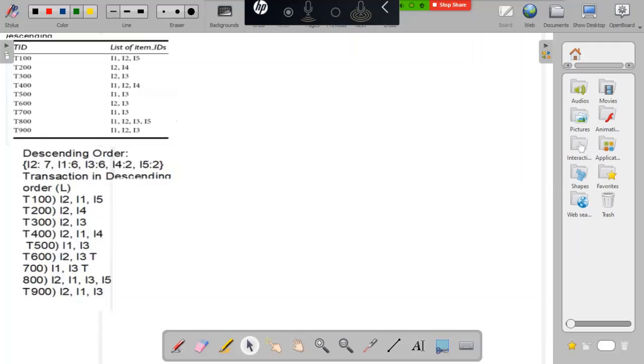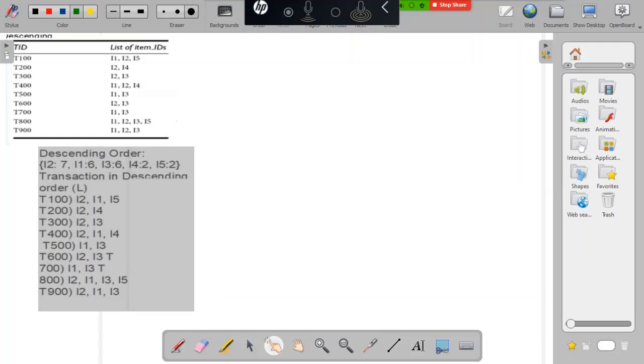So here, this is our transaction list: T100, T200, T300, T400, T500, T600, T700, T800, T900. These are the list of items. The items are processed in the L order.